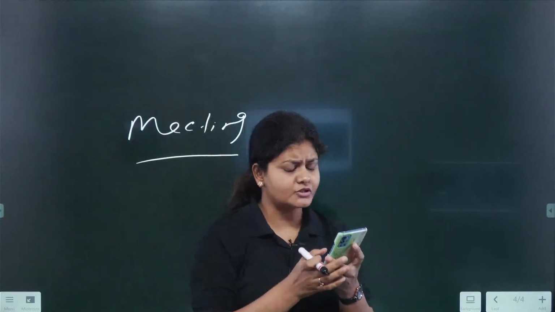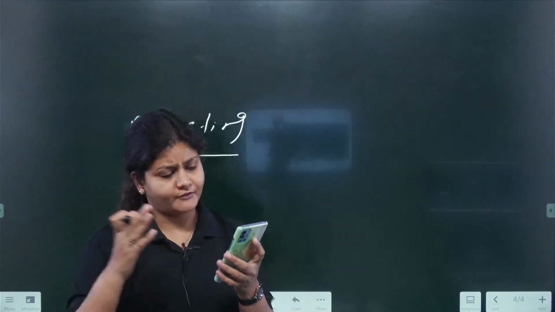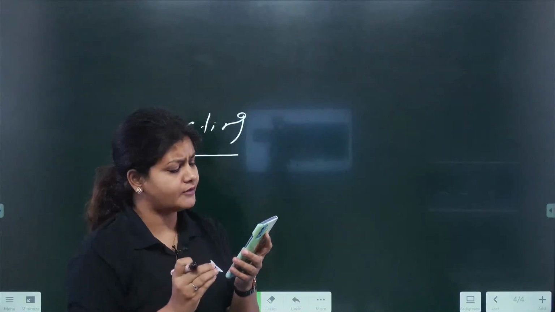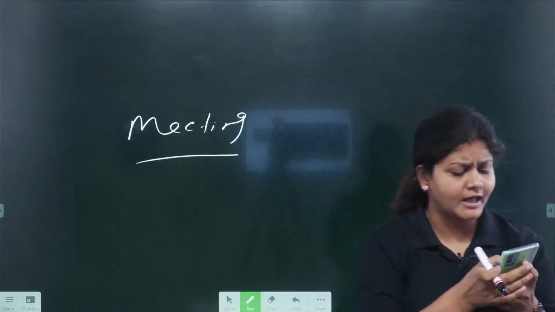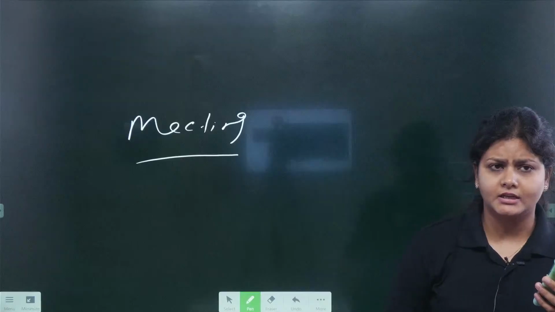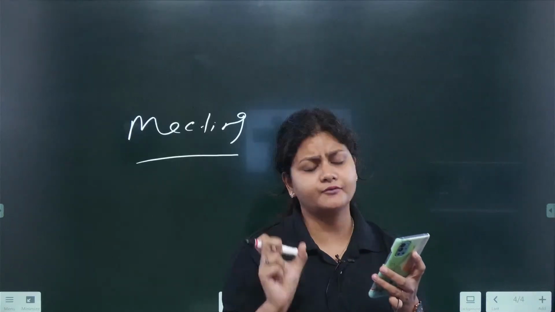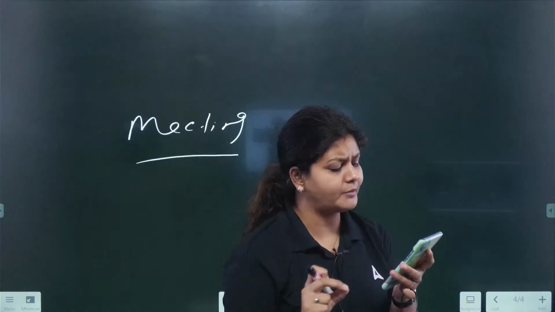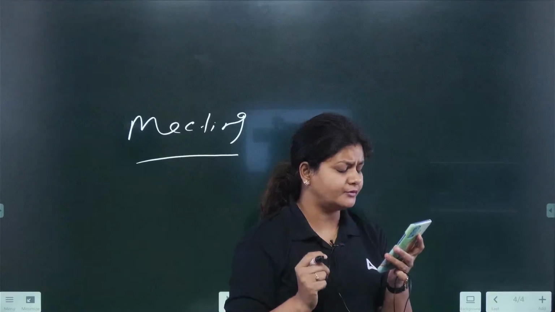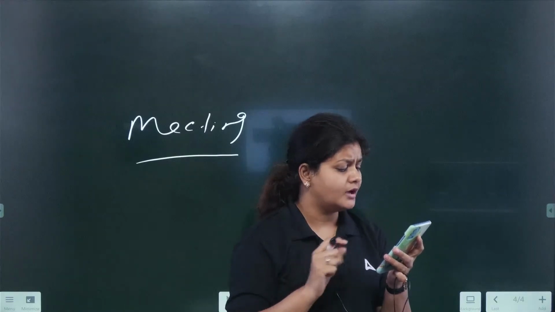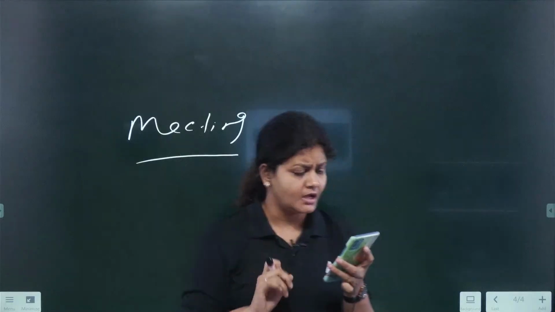There was another question that a cooperative bank is going to implement AI from chapter number 16 and the staff fear that they are going to lose their jobs. What action will be taken by the HR? I don't know the options, but this is the case study sort of question, for 1 mark. The cooperative bank is going to implement AI and the staff fear losing their jobs. What action will be taken by HR?